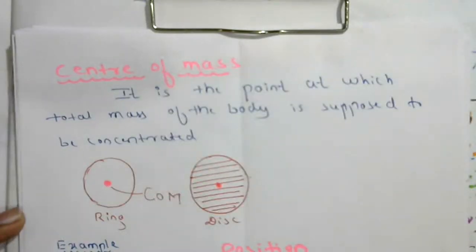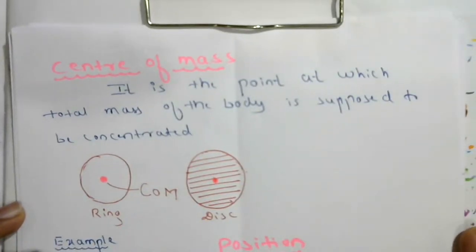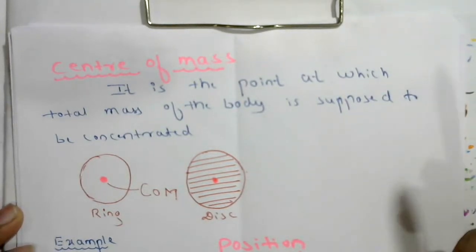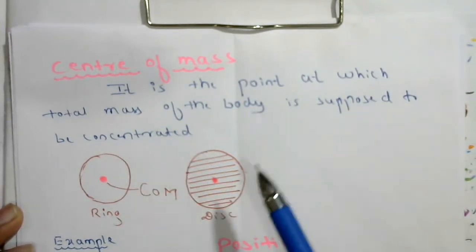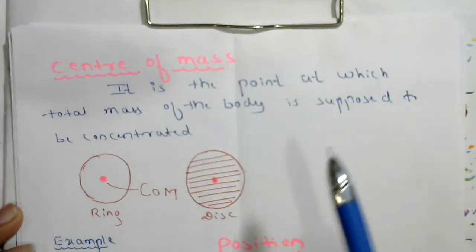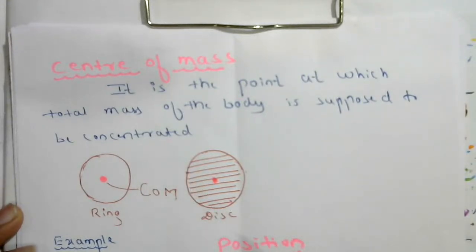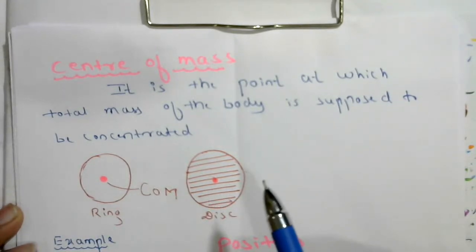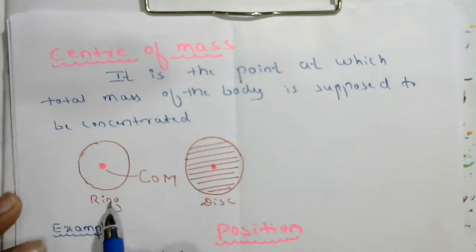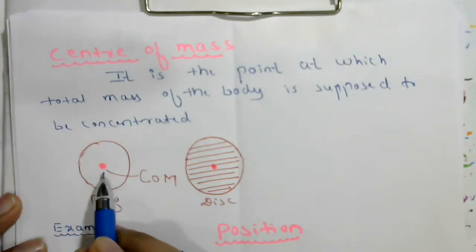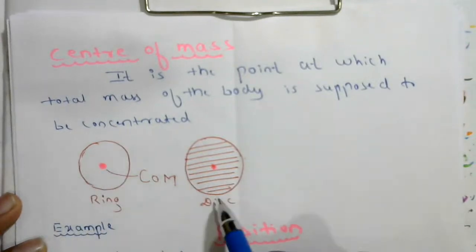Good morning. So today we are going to discuss the center of mass. Center of mass is nothing but the point at which the total mass of the body is supposed to be concentrated. Center of mass may lie inside the body or outside the body. For example, see here, the ring. In this case, center of mass lies outside the body. And here, inside the body.